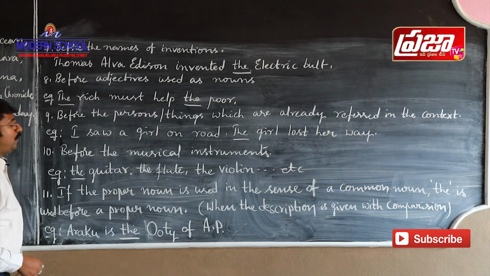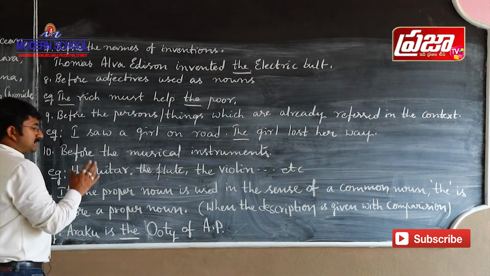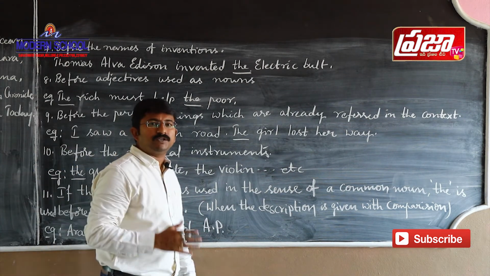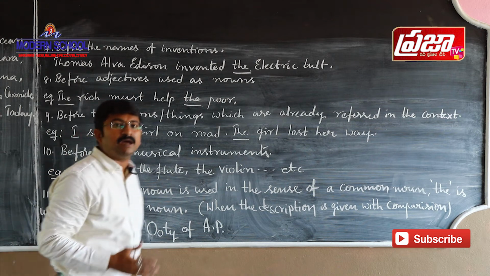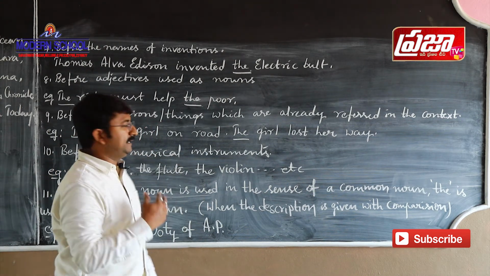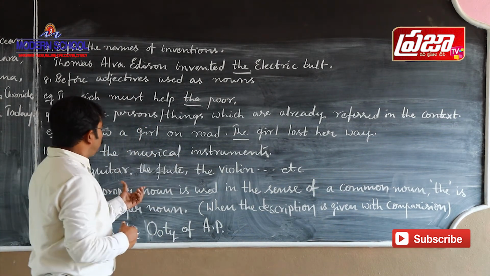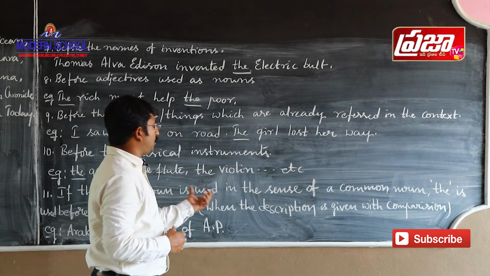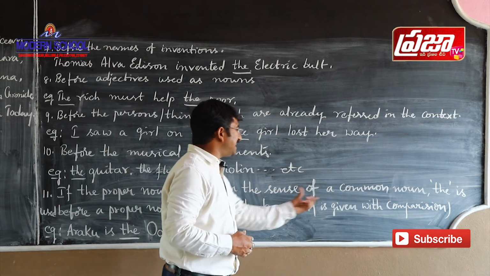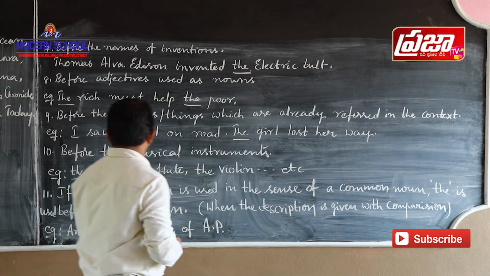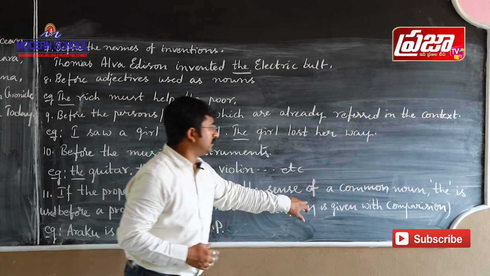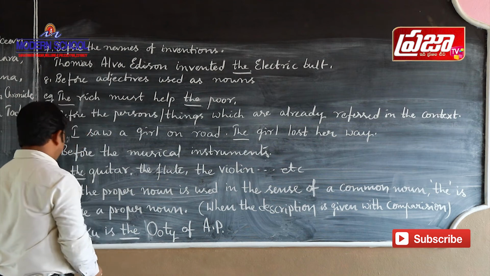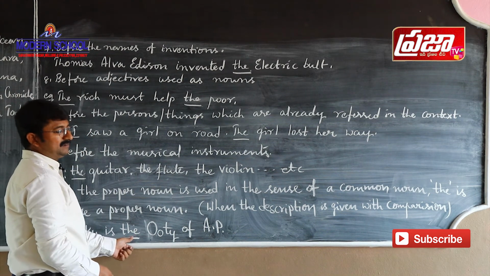And what's the 11th point here? See here, in some circumstances we should not use any article before the proper noun. But sometimes we use a proper noun in the sense of a common noun. In such a case, we have to use the definite article the.